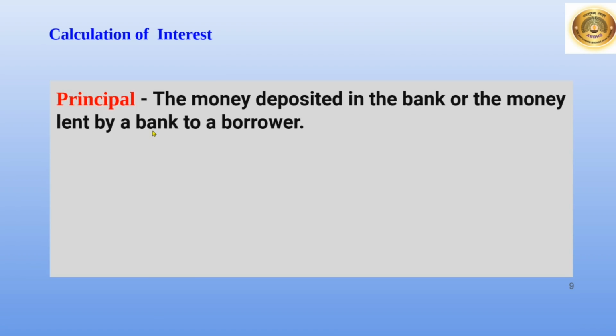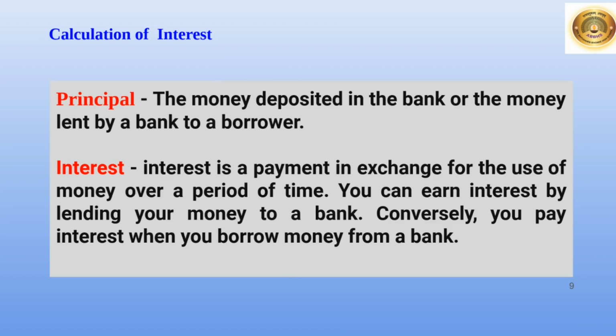Principal. The money deposited in the bank or the money lent by a bank to a borrower is called the principal. Interest. Interest is a payment in exchange for the use of money over a period of time. You can earn interest by lending your money to a bank. Conversely, you pay interest when you borrow money from a bank.